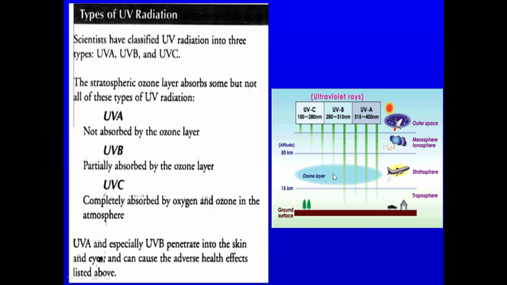And UVB radiations are partly absorbed by the ozone, as they are also required for the synthesis of vitamin D. Vitamin D is also known as the sunshine vitamin, and this is a vitamin which is needed for healthy skeletal structures like the bones as well as the teeth.